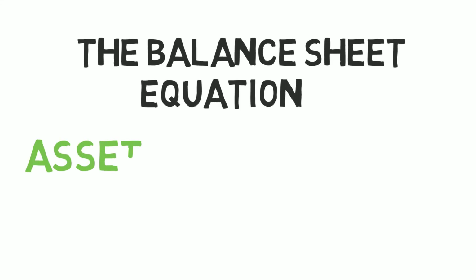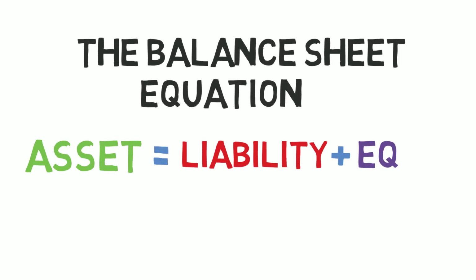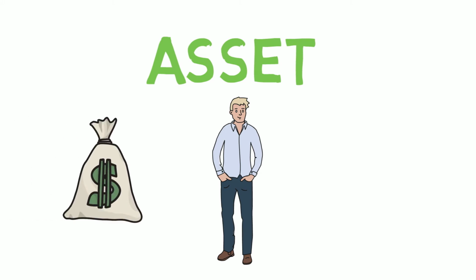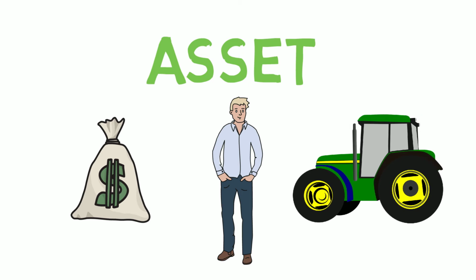Asset is equal to liability plus equity. I will break down each component first. Asset. Asset is everything that an individual or a corporation has in their possession. An asset should have an economic value. It can provide benefits now or in the future. An example of an asset can be cash or manufacturing equipment that you can use right away.